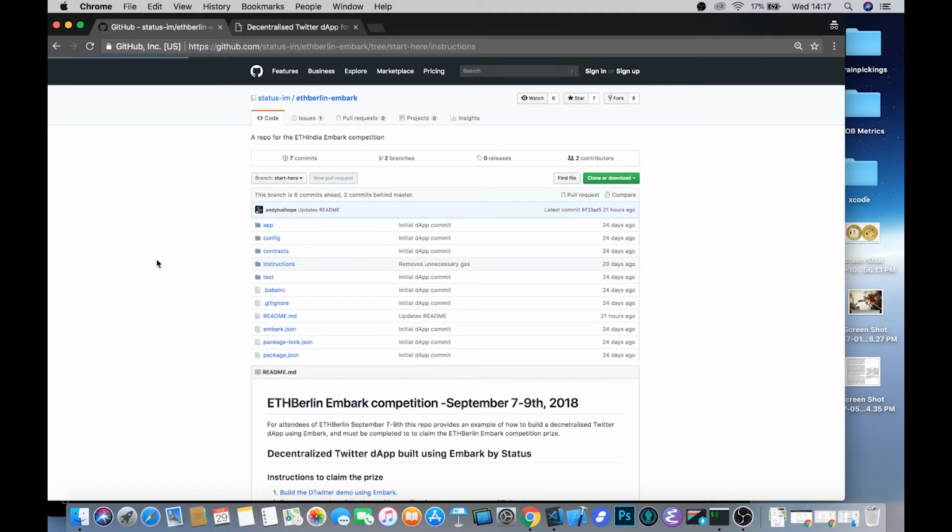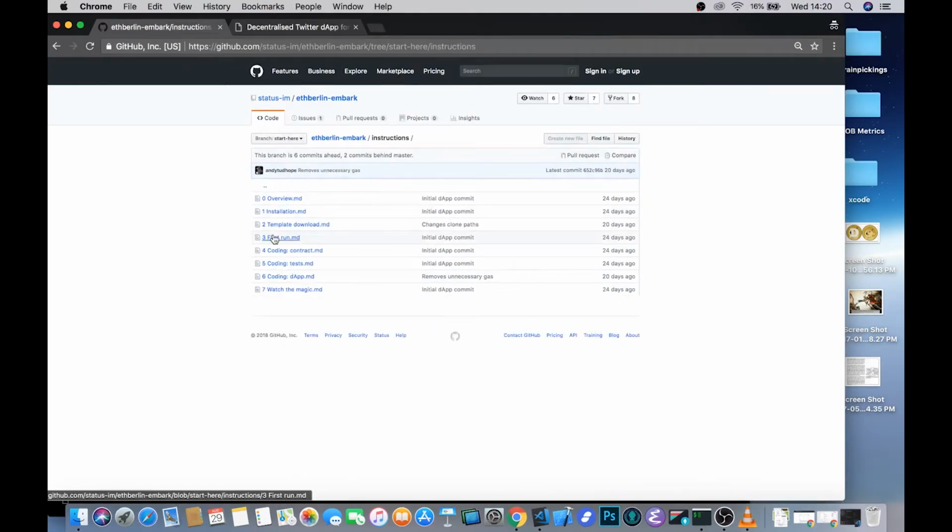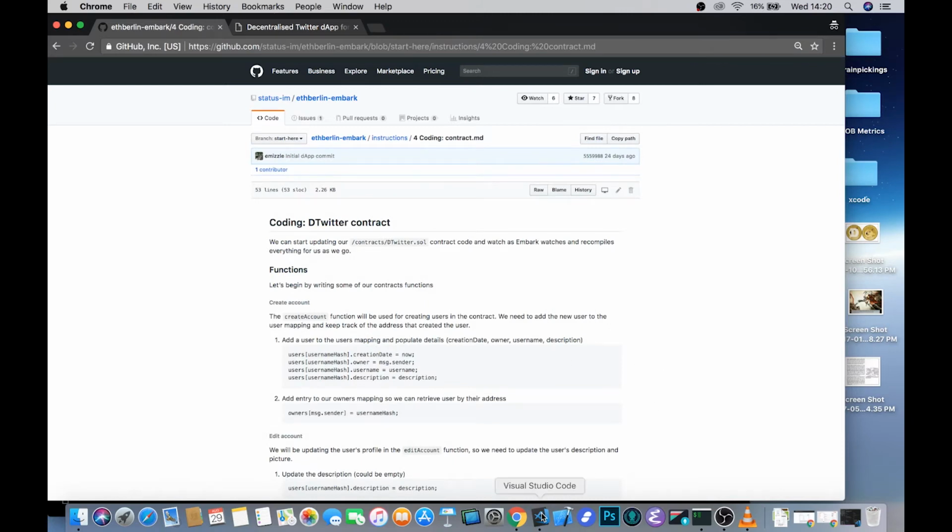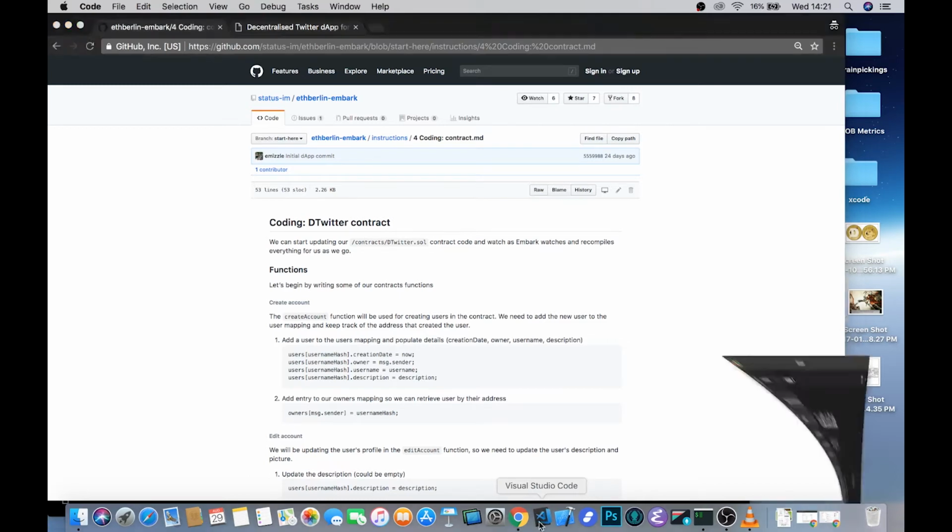So we've walked through our first run with the interactive Embark dashboard, and now it's time to code our first smart contracts. The first thing that you need to do before we actually dive into the Solidity code is open the project in a text editor of your choice.